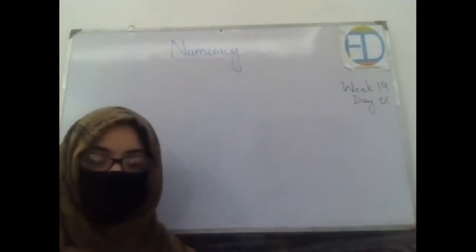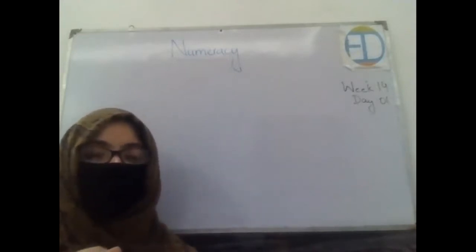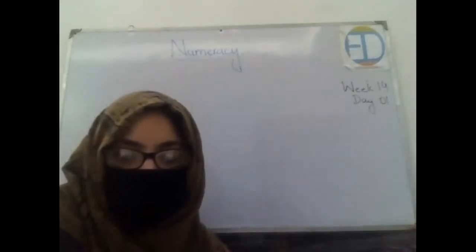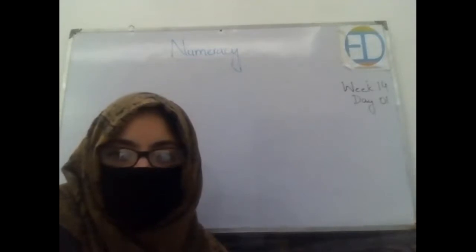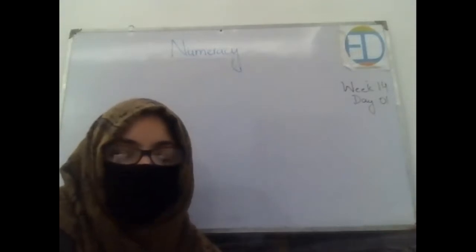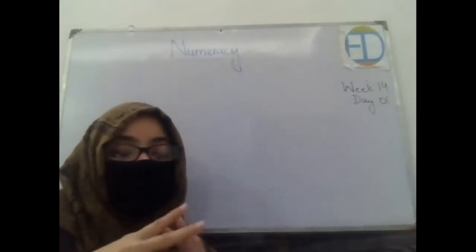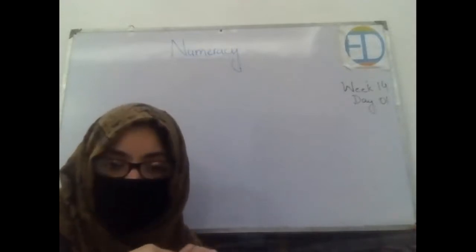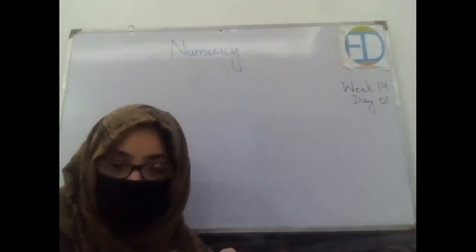Okay. So now, tell me, how many of you went to the grocery with your mother? Yes. How many of you go? Okay, that's great. So how many of you are familiar with different types of coins and notes? Okay, do you know their value as well?